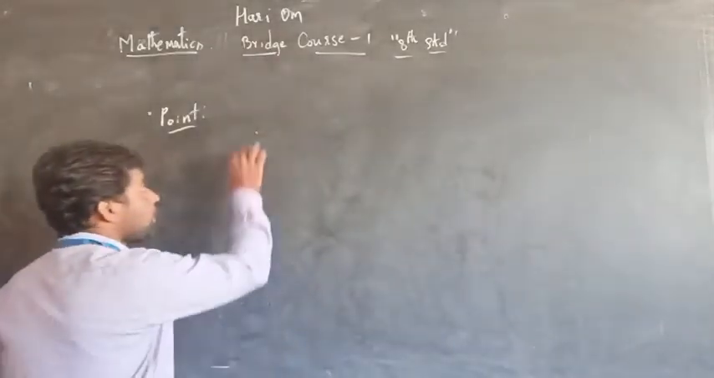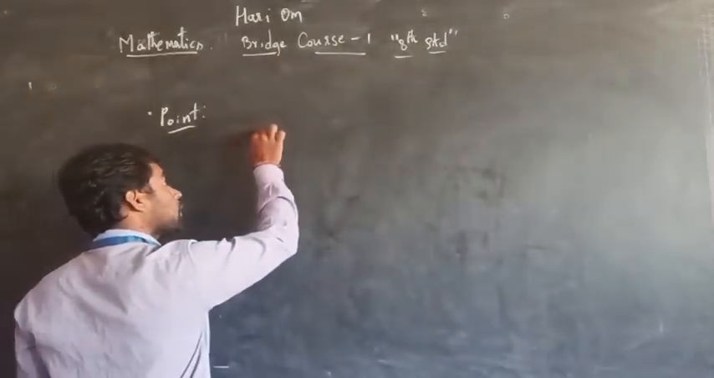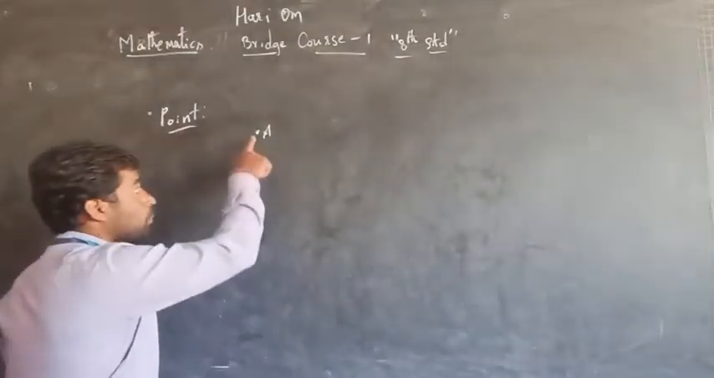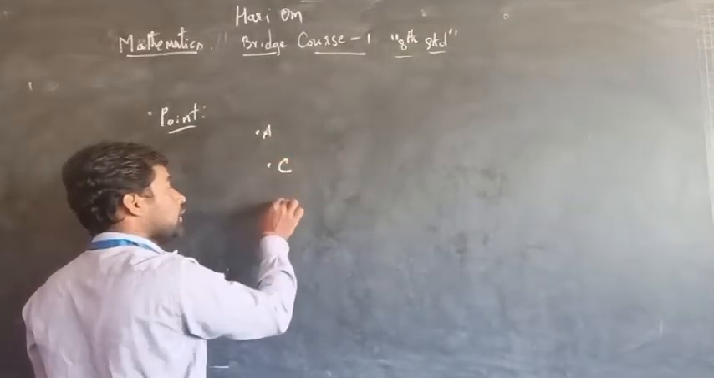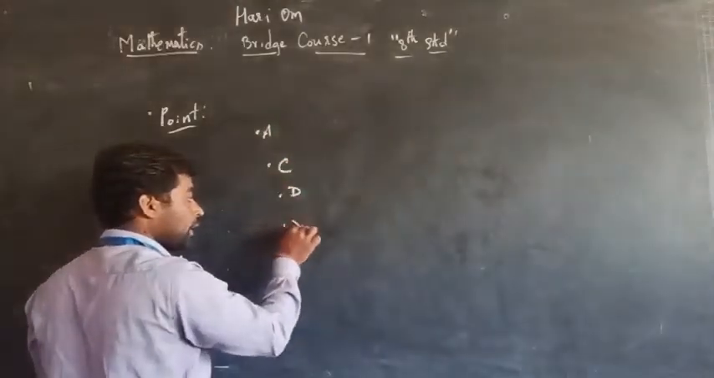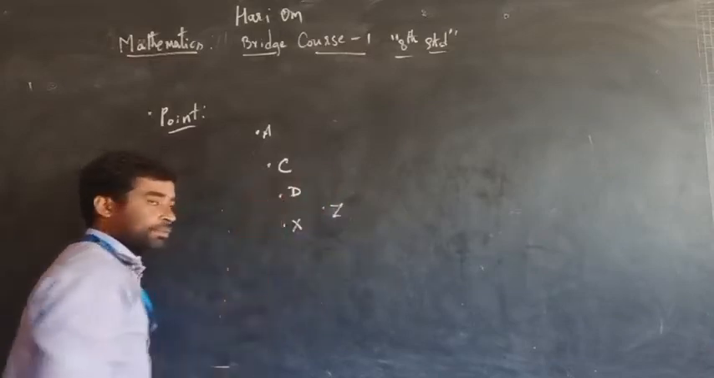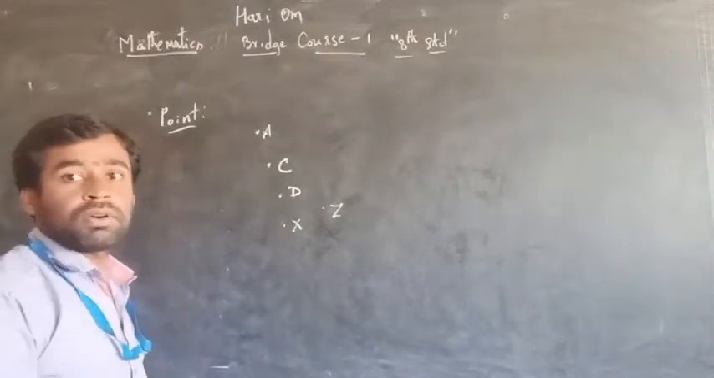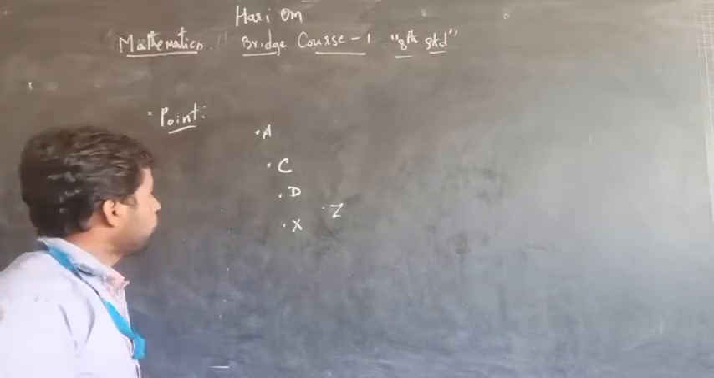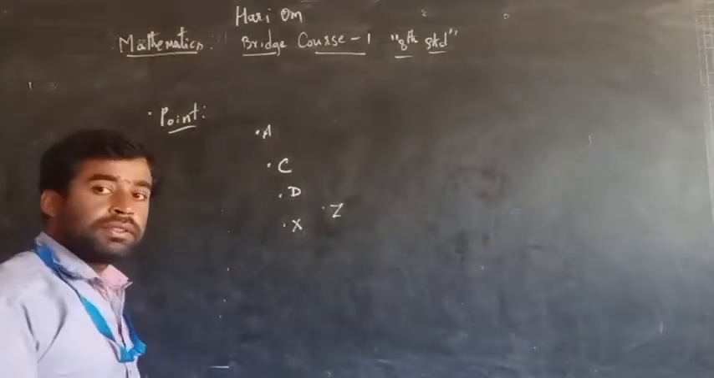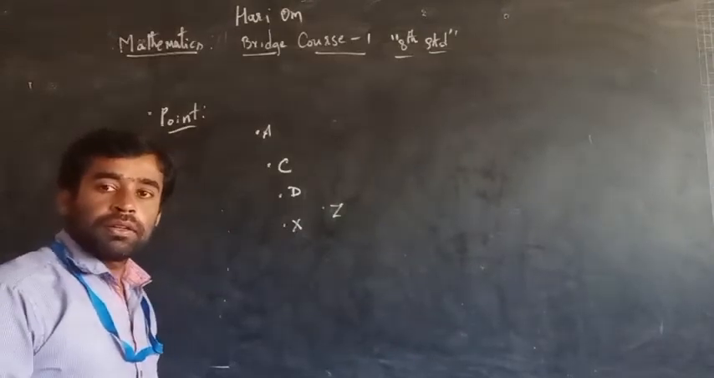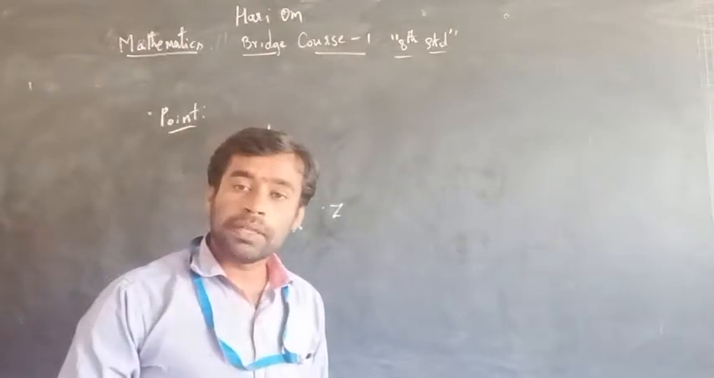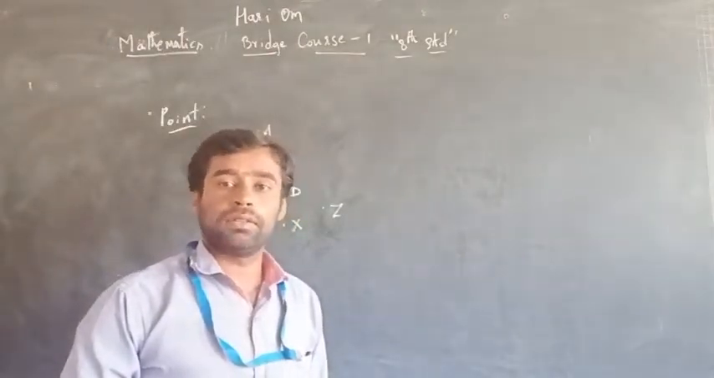A point is always represented by using English capital letters. We can write point A, point C, point T, point X, point Z. These are some of the basic geometrical concepts. Now we are going to discuss another basic geometric concept, which is a line.